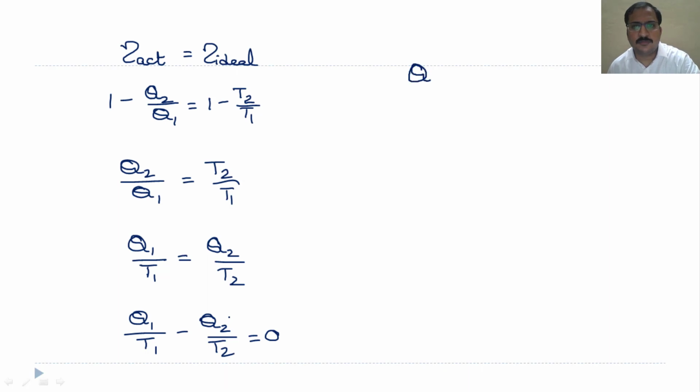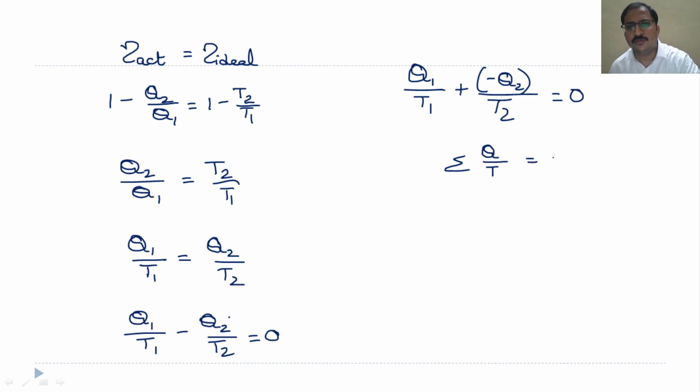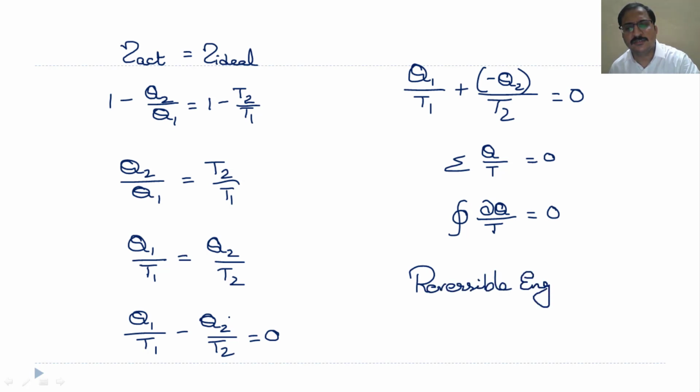So, this can also be written as Q1 by T1 plus or minus Q2 by T2 equal to 0. Now, we can write this as sigma Q by T equal to 0, or we can also write this as cyclic integral of heat transferred by temperature equal to 0. So, these equations stand good when we consider a reversible engine or a Carnot engine.